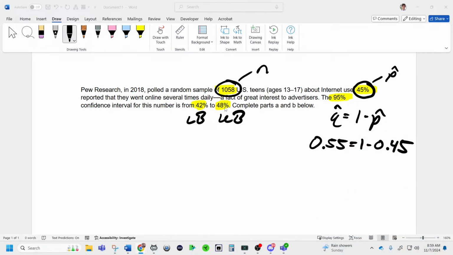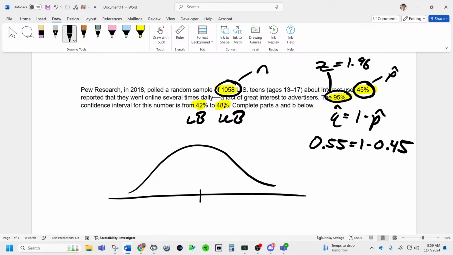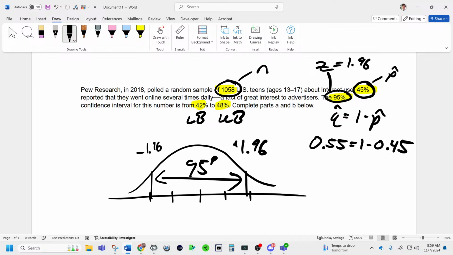And lastly, we have 95% confidence, which relates to the z-score of 1.96. The reason is that the middle 95% of the curve is contained between a z-score of negative 1.96 and positive 1.96, so right about there-ish. Negative 1.96 and positive 1.96. It's basically 2, which we learned with the empirical rule early on, 95% confidence. And you can also go to the applet to get these numbers. We would give them to you on a test, but you should have a basic understanding that 95% confidence is basically 2. On a test, it would say use 1.96 because we don't expect you to memorize the numbers as I've drawn right here.